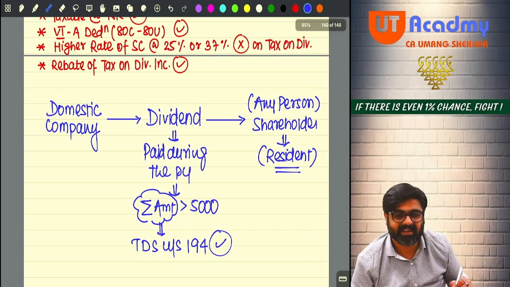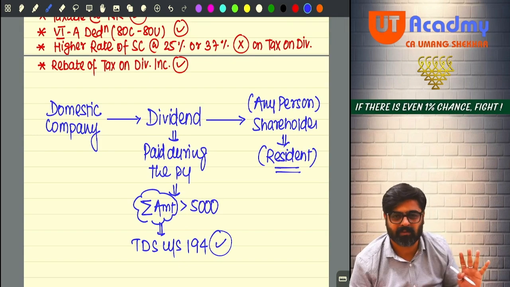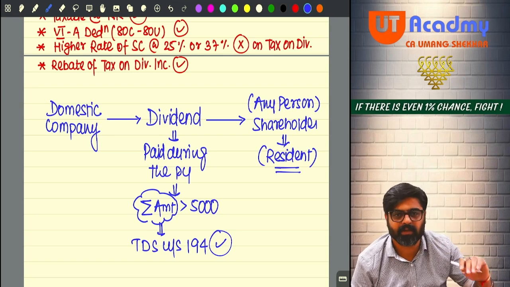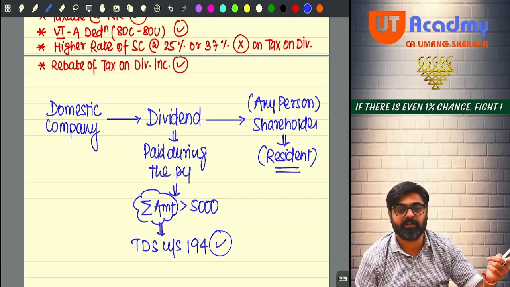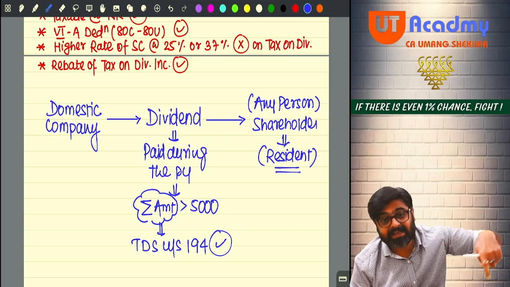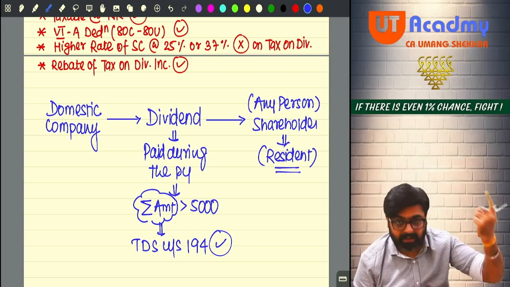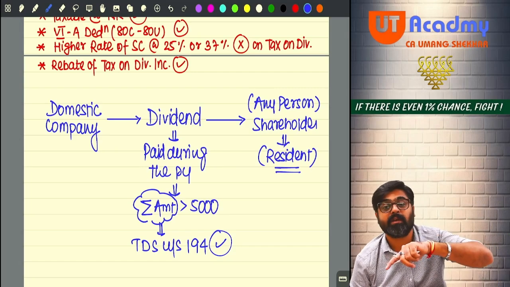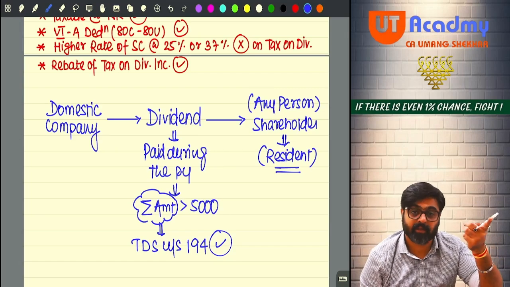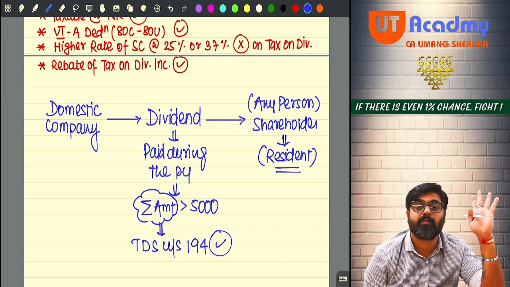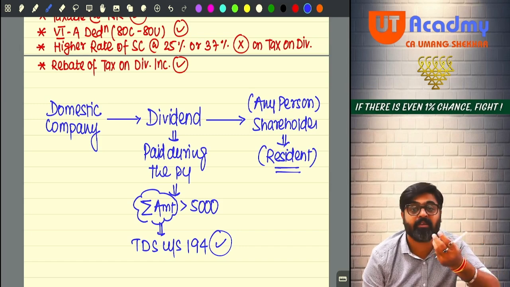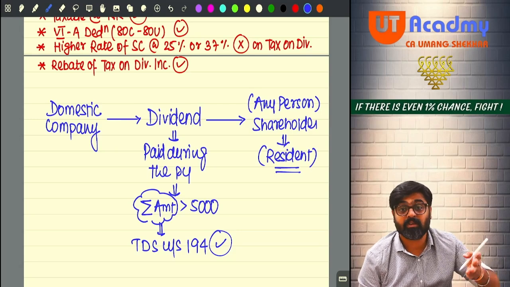TDS is deducted. When deducted, how much is deducted, I'll tell you in TDS provisions. The rate and all we are going to see there, okay? So don't bother yourself about the rates right now. It is 10%, okay? 10% TDS will be deducted. So the domestic company paying the dividend to the resident shareholder, and the aggregate amount of dividend paid by that domestic company to the shareholder, then that domestic company will be liable to deduct the TDS on the entire amount of dividend if the aggregate amount of dividend paid by the company to the shareholder during the previous year is more than 5,000. That is a requirement of section 194.